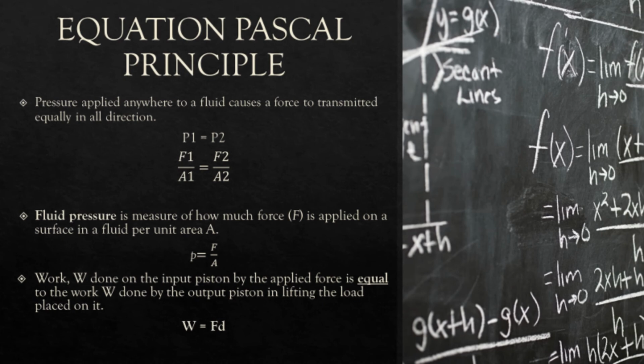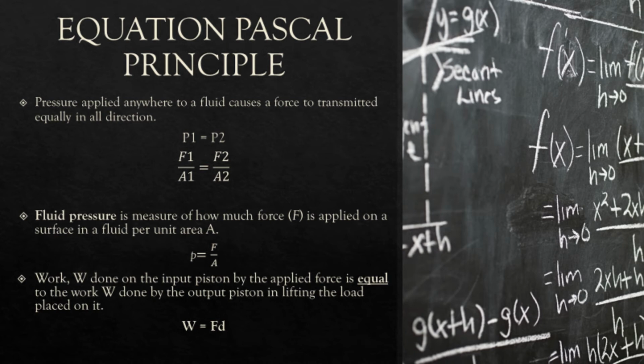The equation for Pascal principle is: pressure applied anywhere to a fluid causes a force to transmit equally in all directions, which means pressure 1 equals pressure 2. After that, fluid pressure is a measure of how much force is applied on a surface in a fluid per unit area. The formula of pressure is pressure equals force divided by area.